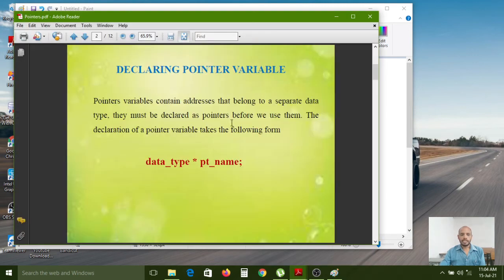And they must be declared as a pointer before you use them. The declaration of a pointer variable takes the following form: data type, star symbol, pointer name, semicolon. Similarly, variable declaration is data type, variable name. But here we have a small difference: we just add one asterisk symbol before that variable, then it is called a pointer. So if you use the asterisk symbol before the variable, it is treated as a pointer variable.